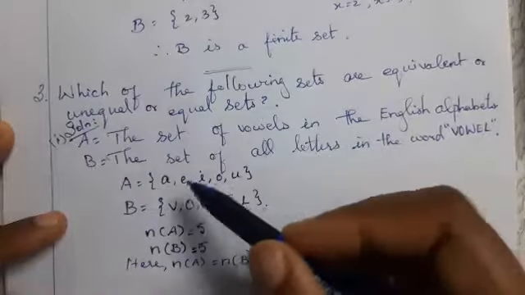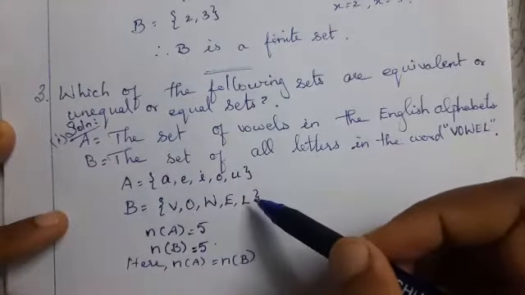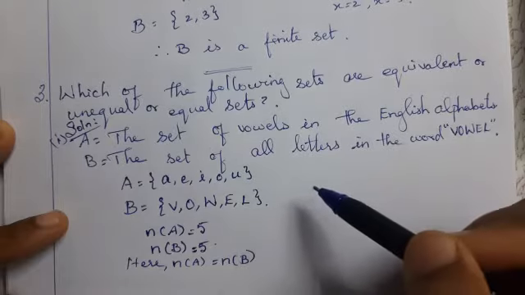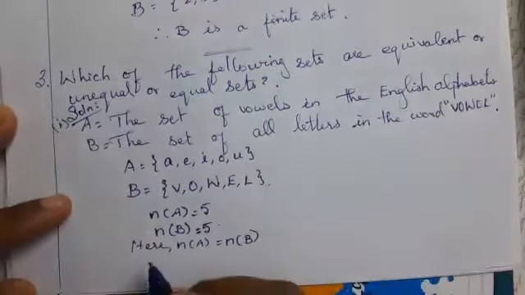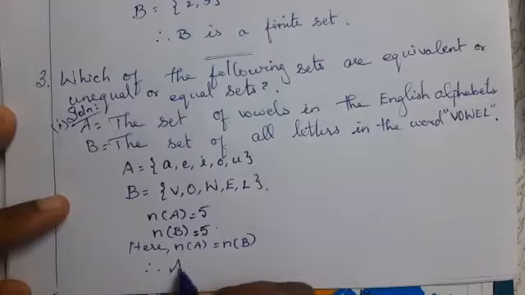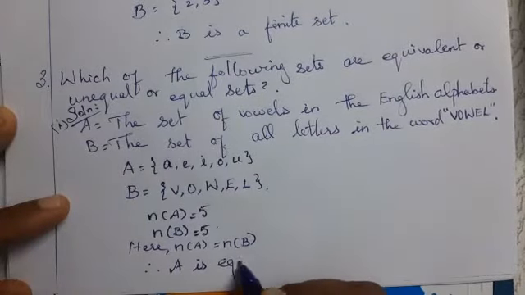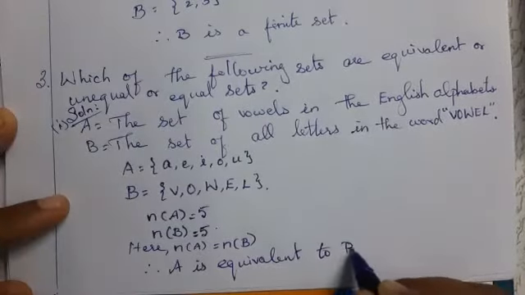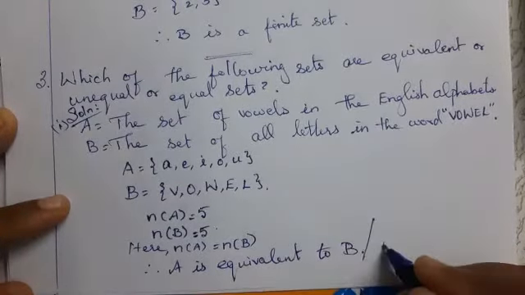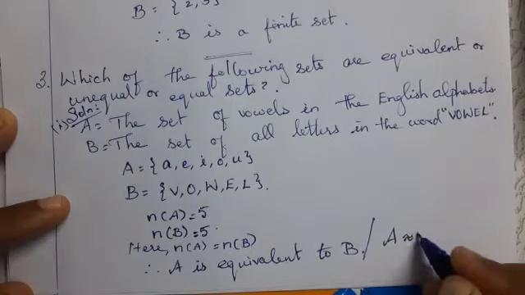Equal set means all the elements must be the same. Here all the elements are different. Therefore, capital A is equivalent to capital B. Otherwise, you can write it like this: A is equivalent to B.